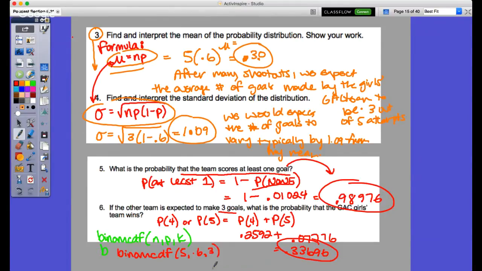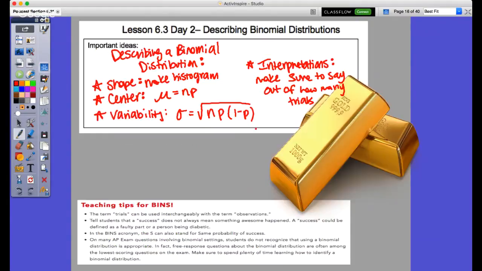So I would put 3 here. This would get me 0.6304, I could be off a little bit because I went backwards. Because this is 3 or anything less than. So if I wanted to find anything greater than, I would just do 1 minus that to produce the value that you find here. So there's really multiple ways of finding it. I just wanted you to see the CDF in comparison to the PDF.